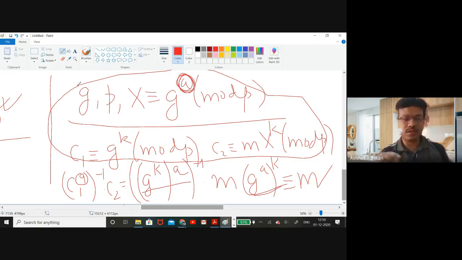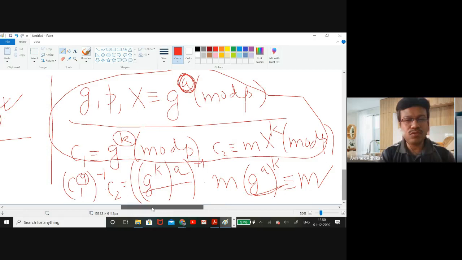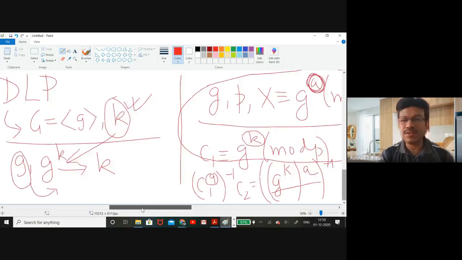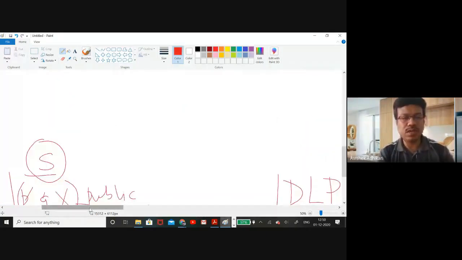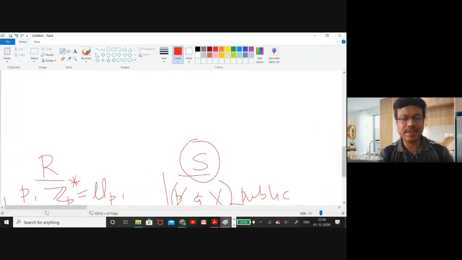So the question is why this k is involved here. It's a very nice way. First look at this: the receiver, the guy who makes the infrastructure, has no clue about the value of k, right?